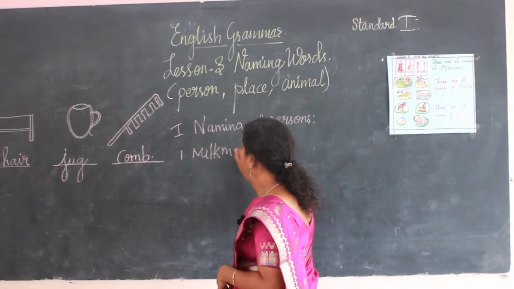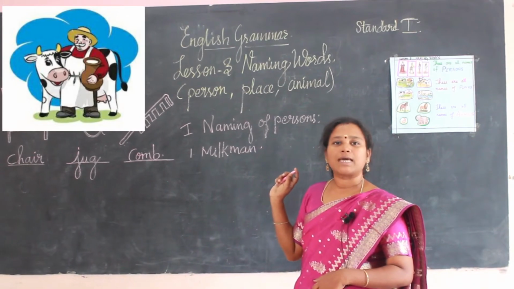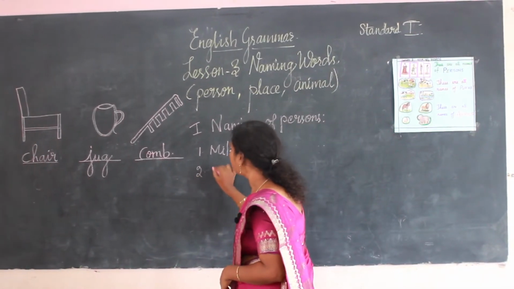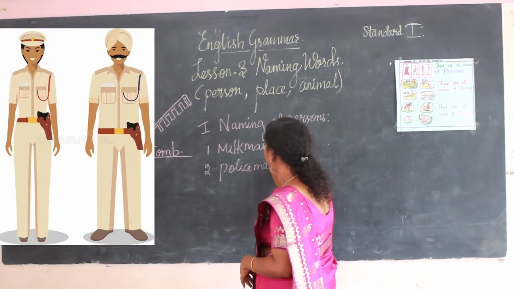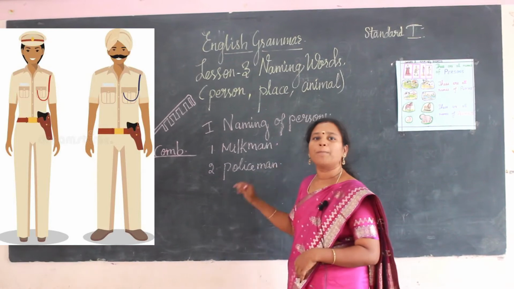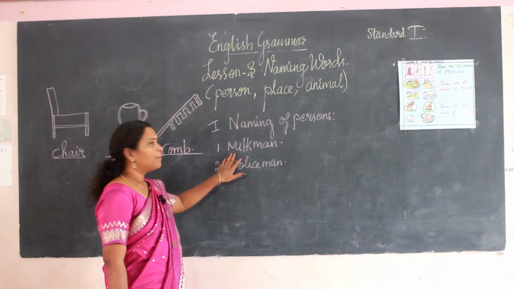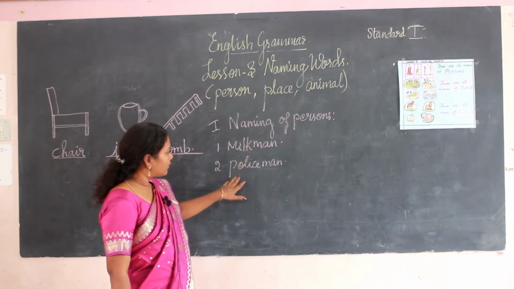Who is milkman? Milkman is a person who delivers us milk. Second one is policeman. He is a person who maintains law and order. First we saw the milkman and policeman. Again I am going to write those persons here.